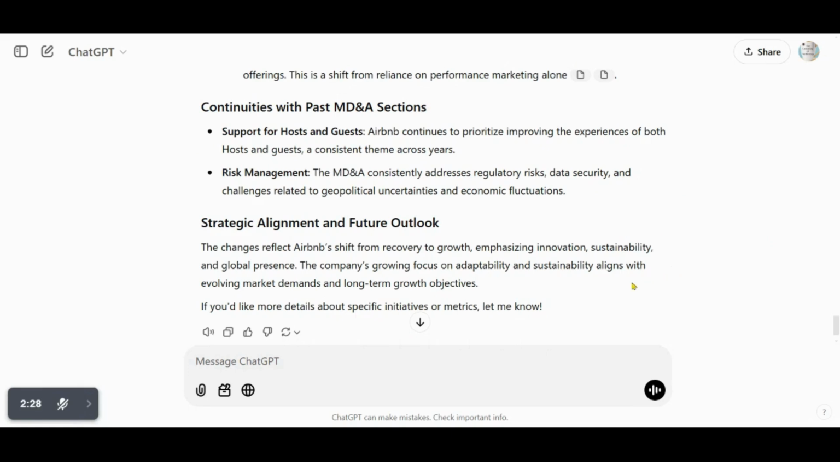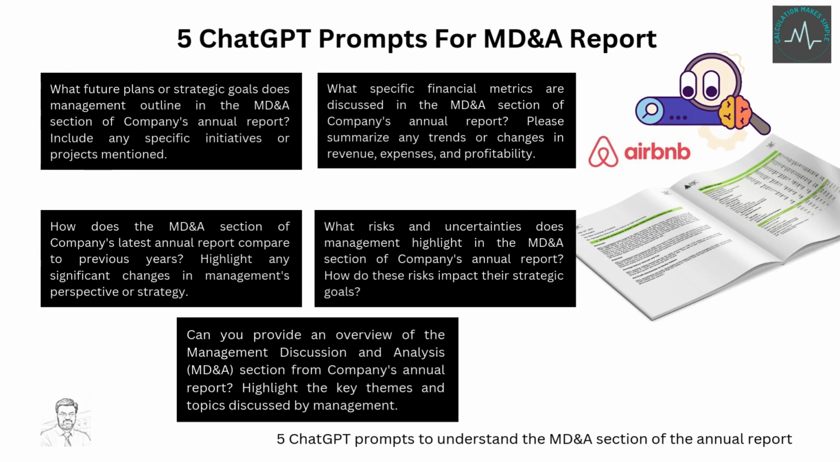Strategic alignment and future outlook. The changes reflect Airbnb's shift from recovery to growth, emphasizing innovation, sustainability, and global presence. The company's growing focus on adaptability and sustainability aligns with evolving market demands and long-term growth objectives. Did you notice? Using these prompts will enable you to leverage ChatGPT effectively in understanding the nuances of the MD&A section within an annual report, providing a clearer picture of a company's performance and future direction.